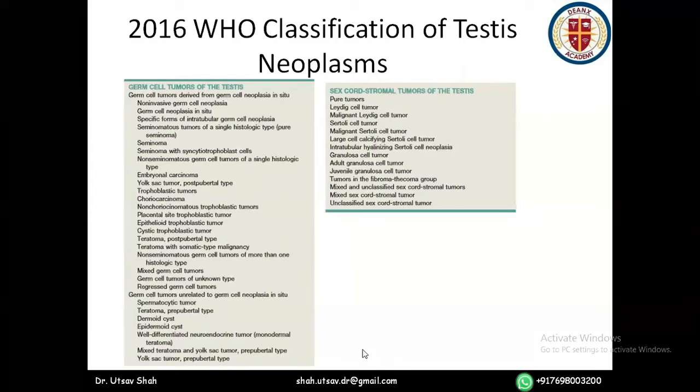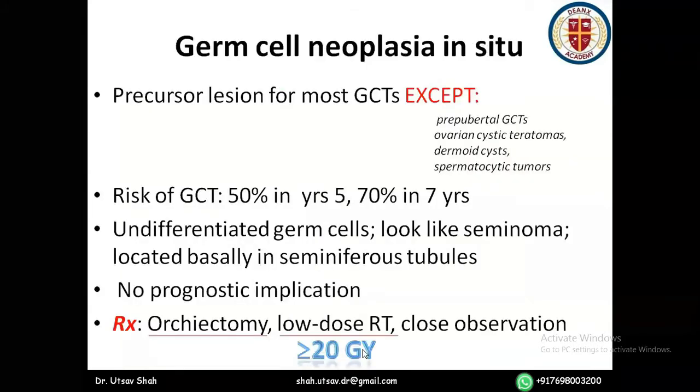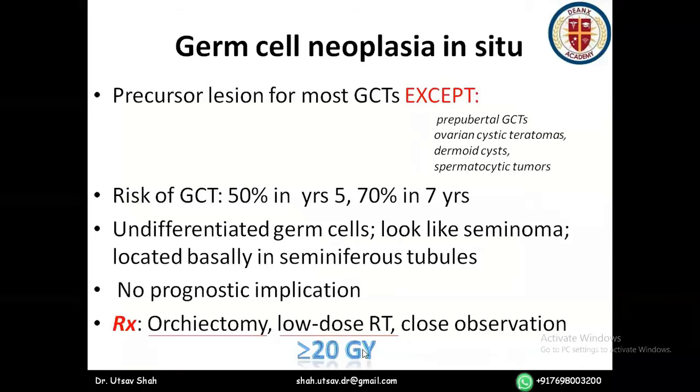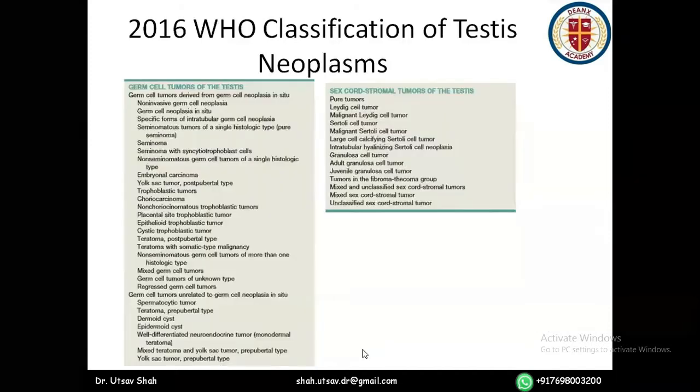The treatment of GCNIS is dependent upon patient factors. Patient factors like whether the patient is already married, has kids, is looking for another child, and what is the age of the patient, etc. All those things have to be taken into consideration.